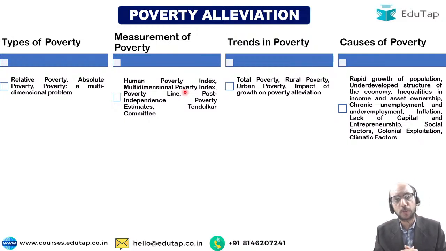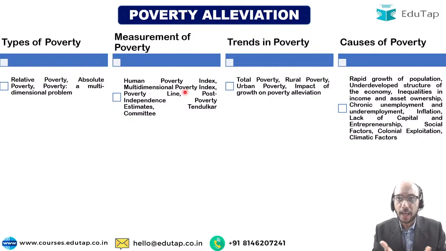Inflation can also cause poverty, because if things become relatively expensive and my income is relatively small, I may not be able to afford everything that I need. Therefore, there is a possibility that I may be pushed below the line of poverty, right? Because my meager income is not able to satisfy my demand for, let us say, various essential goods that I need to purchase. And if those essential goods become expensive, I just become poorer by that much, right?